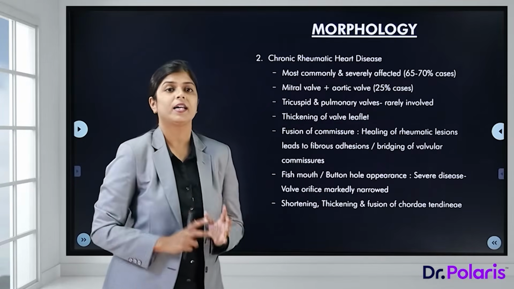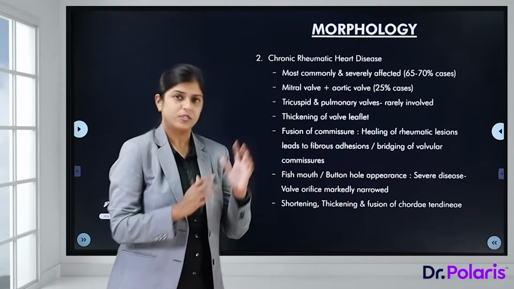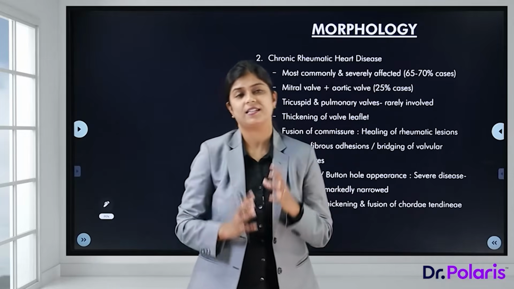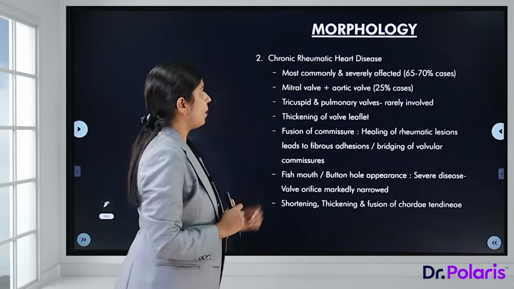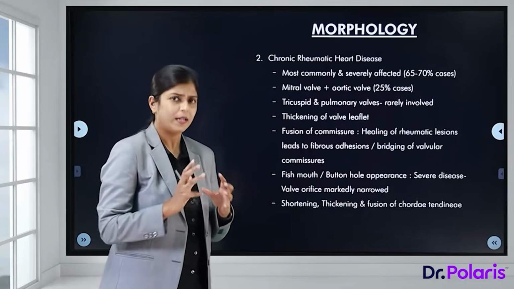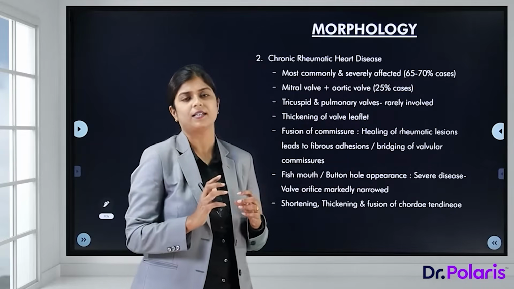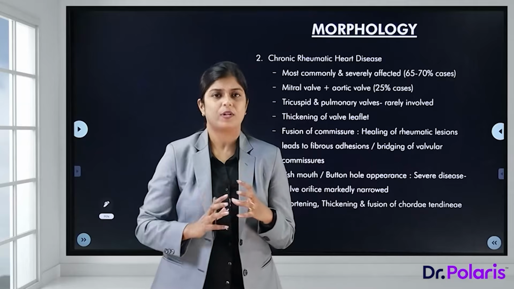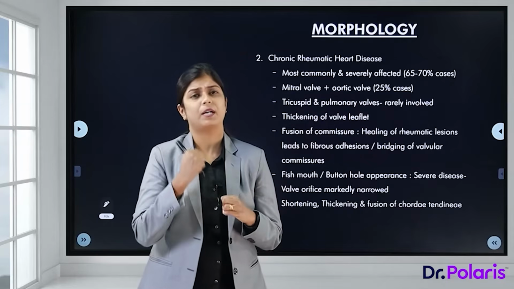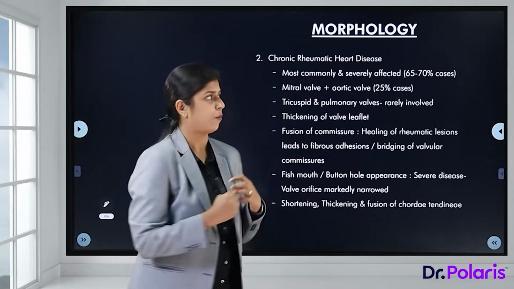Coming to the chronic rheumatic heart disease. So far, whatever we saw are the changes in the acute rheumatic heart disease. Now coming to the chronic rheumatic heart disease, remember the lesions are a little more deranging. The valves become more fibrotic and deformed.